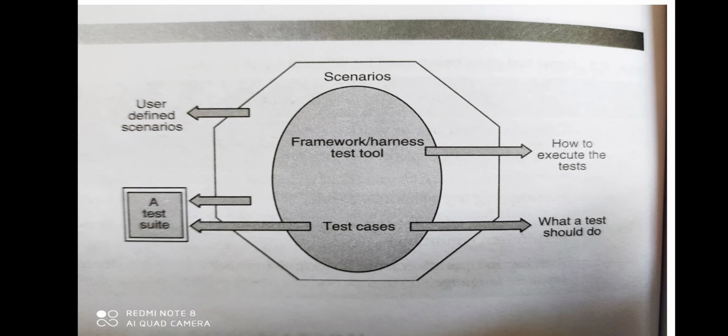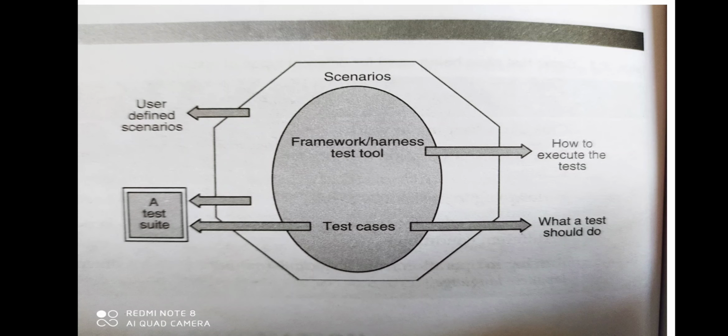A test suite is basically a set of test cases that are automated, with scenarios that are associated with the test cases. You can see in this picture here. So these are the important terms that we are going to use in our chapter.